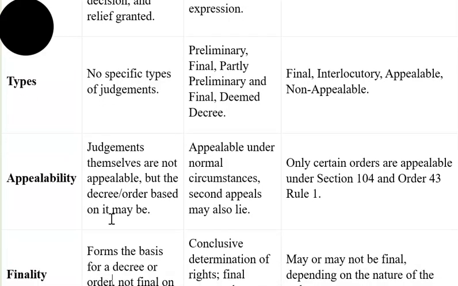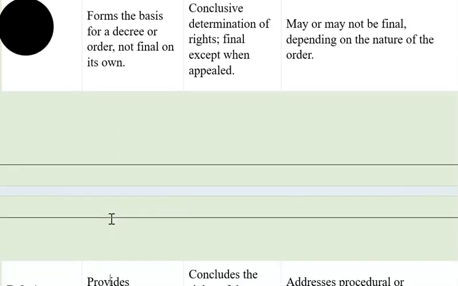Now, judgments themselves are not appealable, but a decree is appealable under normal circumstances. Even a second appeal also lies. When we talk about orders, only certain kinds of orders are appealable under Section 104 and Order 43 Rule 1. Finality: a judgment forms the basis for a decree and order and is not final on its own.